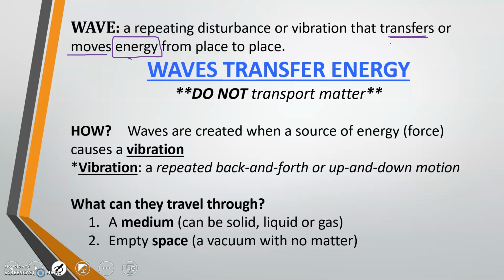So we're only moving energy from place to place. So big picture, waves transfer energy. Waves are all about moving energy from place to place. They do not, however, transport matter. So let's say that you're using a jump rope to make a wave. The matter is not moving. The jump rope is not actually moving. It's vibrating up and down, but what's moving is the energy from one side of your jump rope to the other.